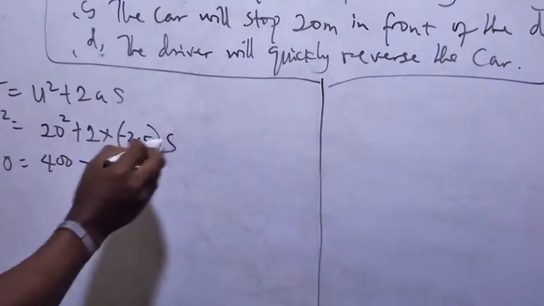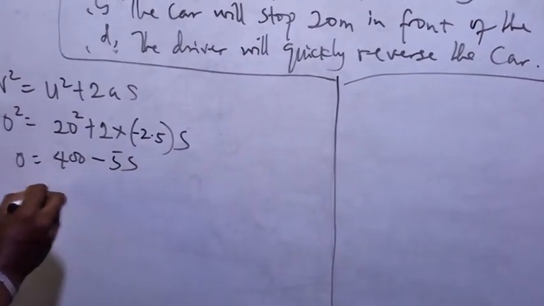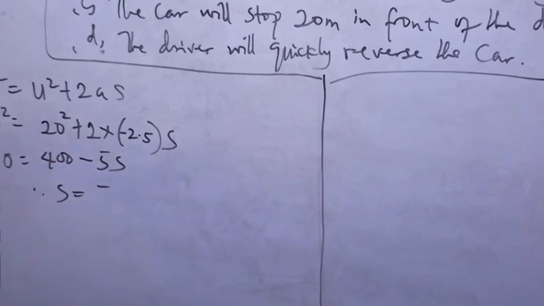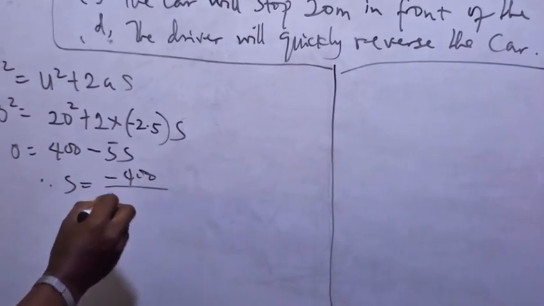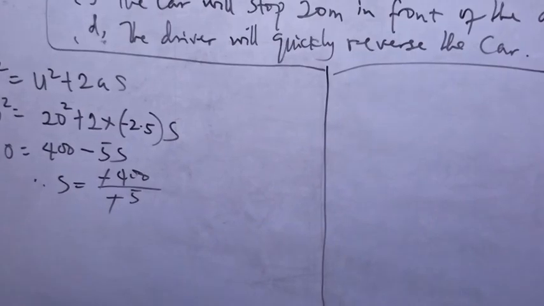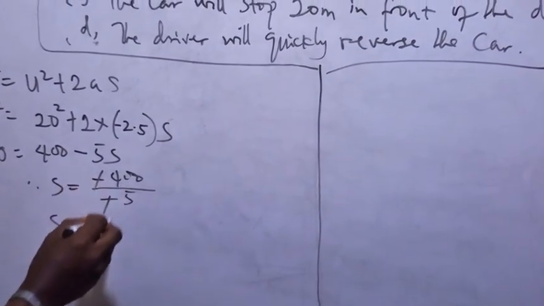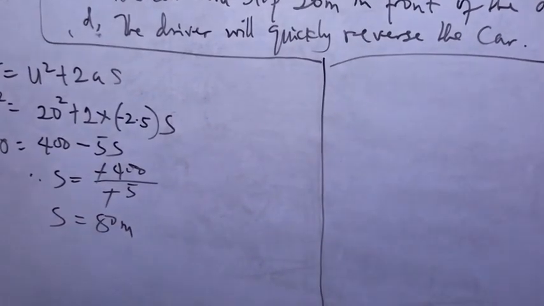Then when you multiply by s, the distance will be 5s. Now s will be equal to, taking the square to the other side, minus 400 over minus 5. Minus will cancel minus, so s, being the distance, becomes 400 over 5, which is 80 meter.